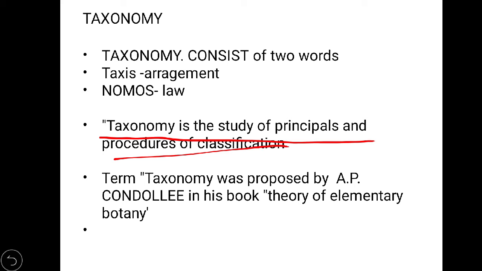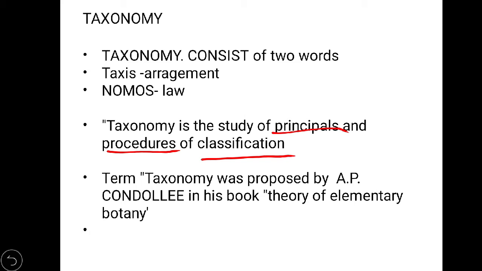Taxonomy is the study of principles and procedures of classification. Principle means the rules that we have to follow, and procedures means the steps that we have to take. So basically we can say that taxonomy consists of two things. First is the principle and second is the procedure that we have to follow during the classification of any living organism. Why do we have to do classification?